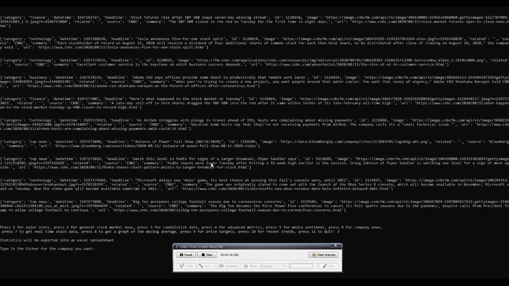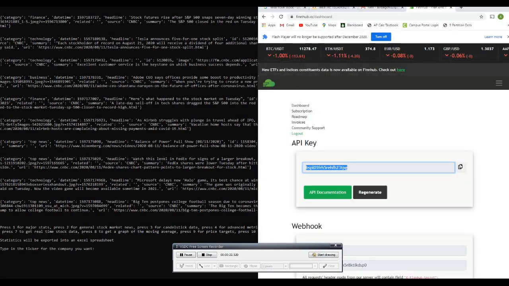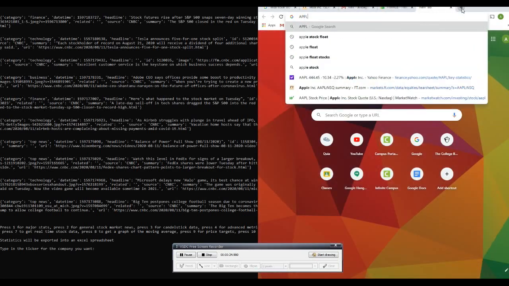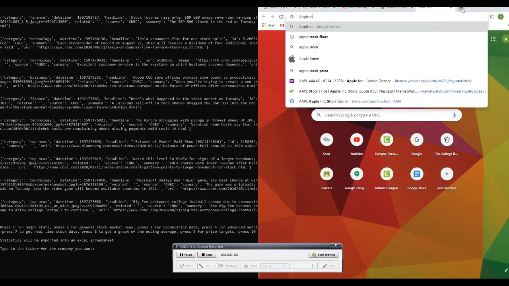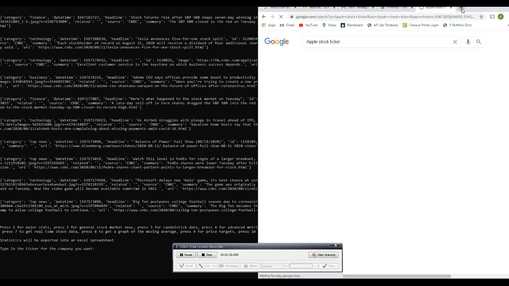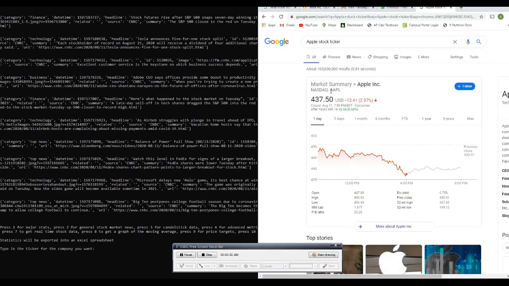Okay, let's try a different company this time. Let's try Apple. Let's see what the ticker is for Apple. Okay, so we can see the Apple ticker is AAPL. All right, let's see that.